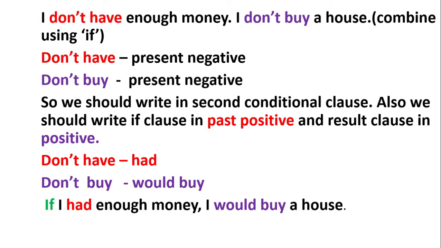I don't have enough money. I don't buy a house. Combine using if. Verb don't have is in present negative. Verb don't buy is in present negative. So we should write in second conditional clause. Also we should write if clause in past positive and result clause in positive. Don't have is changed into had. Don't buy is changed into would buy. If I had enough money, I would buy a house.